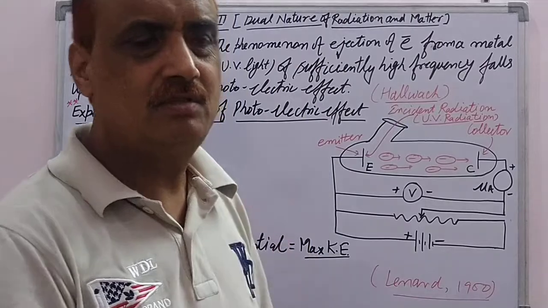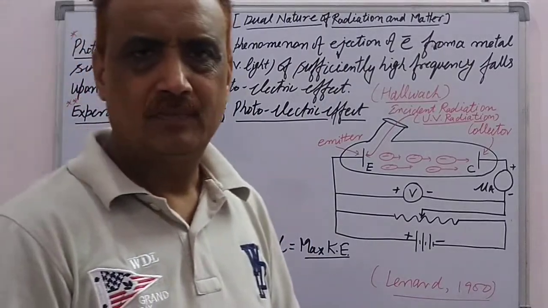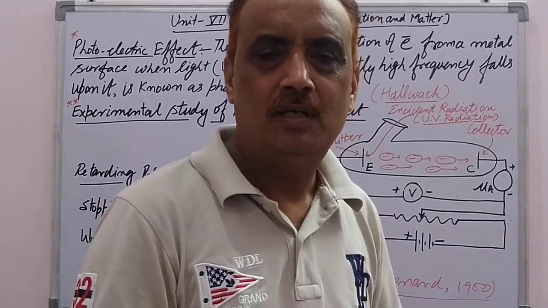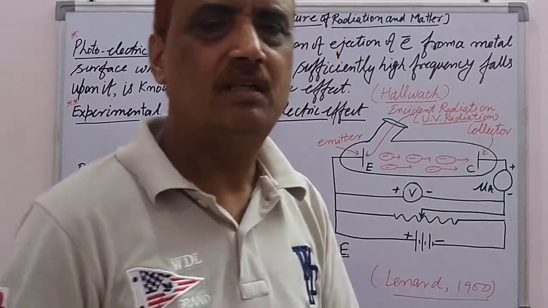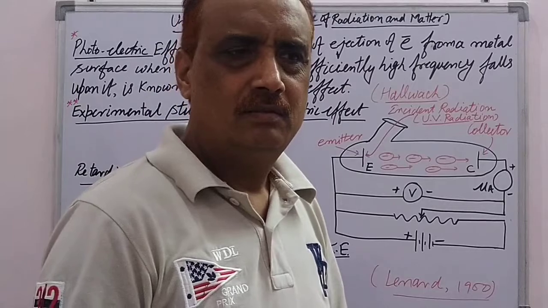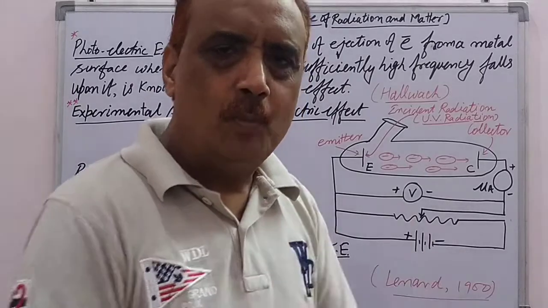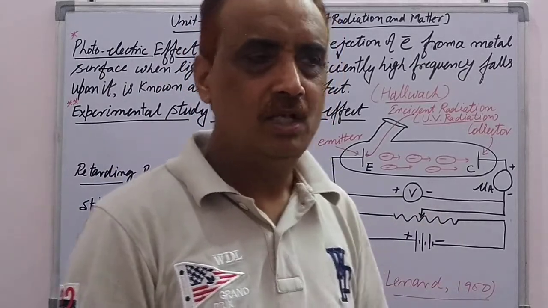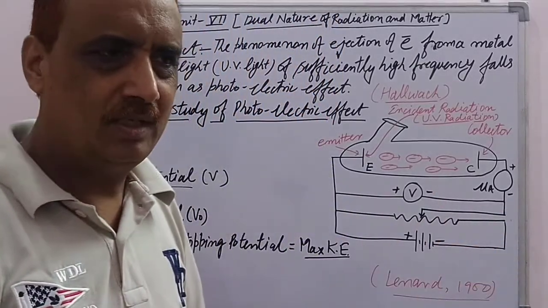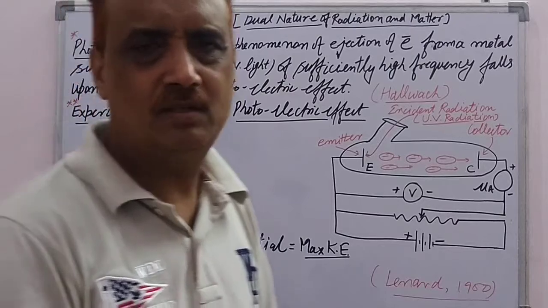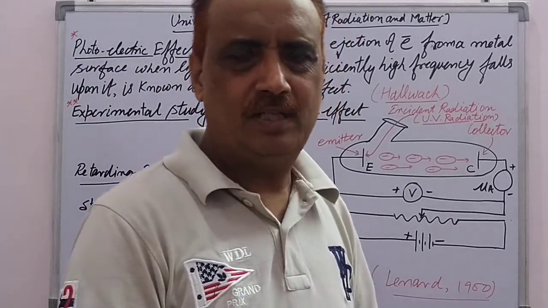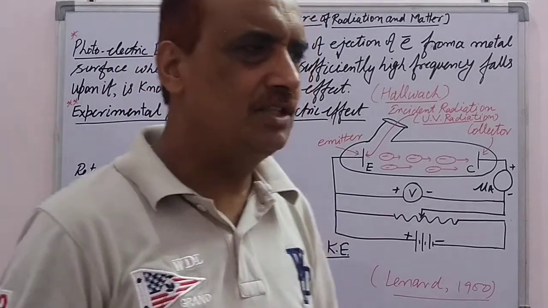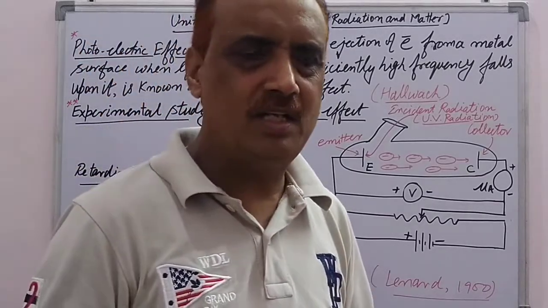In these effects, the radiation interacts with the metal surface, with matter, and then the phenomenon can be explained on the basis of the particle nature of light. So there are two types of behavior of light that we can explain here: one is the wave nature and the next is the particle nature.